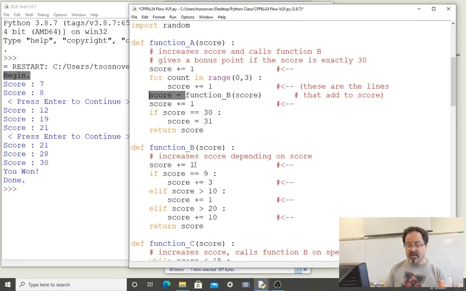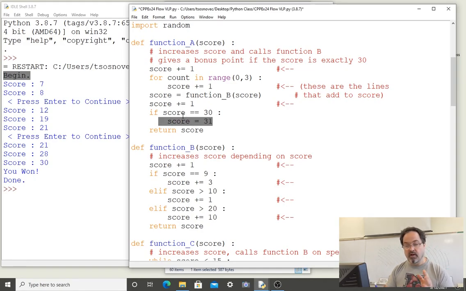Now, function B did modify score. It added 1 here. I don't think, in the first call, it did any of the other addition, but function B did modify the score, so score is a new value. And then we continue on from this place. We go to the next line of the code, score is increased. Then we have another condition that's tested. Only if score is equal to 30 will we execute this code block.